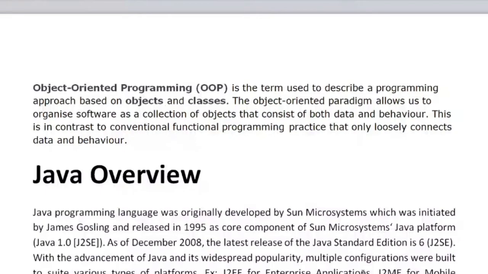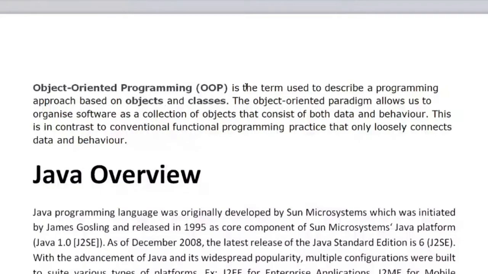This approach is used to connect the data and the behavior of the classes, and objects consist of both data and behavior.